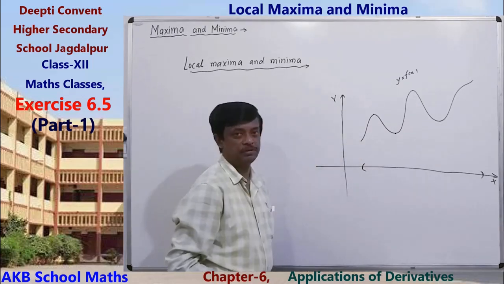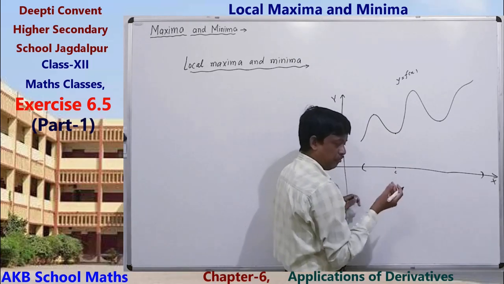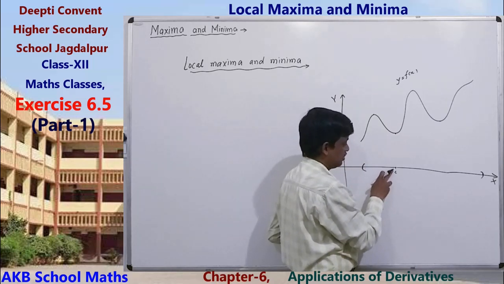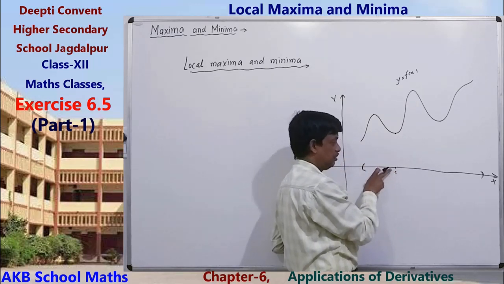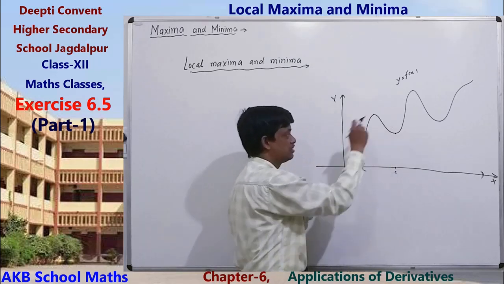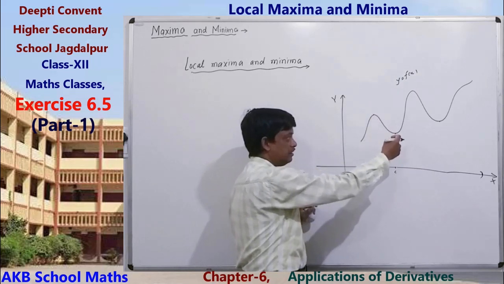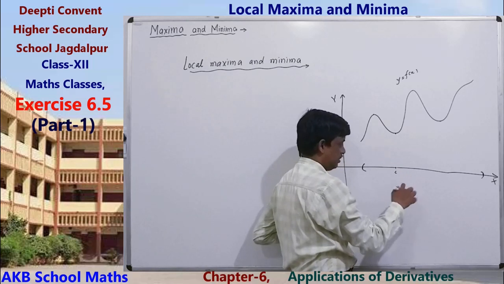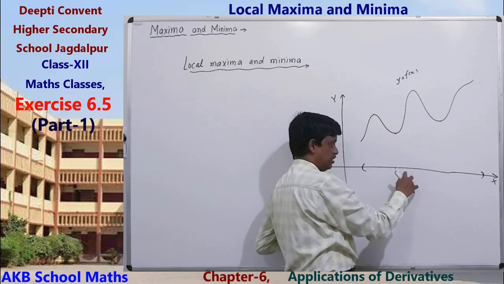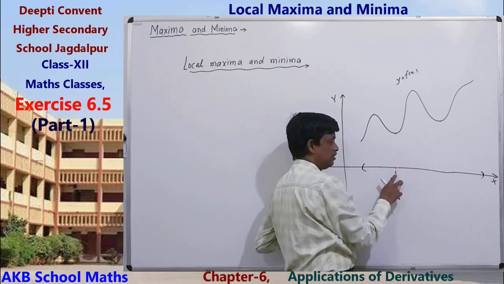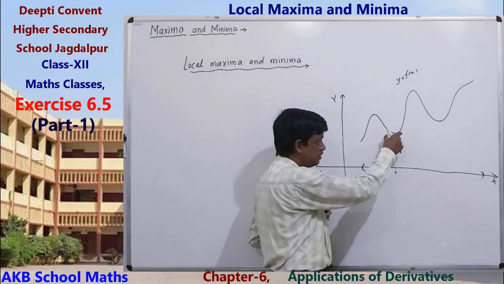So this is local maximum and minimum, meaning at a point C, if at the point just less than C, that is, a point closer to C on the left, the value of the function is greater than the value of the function at C, and at the point closer to C on the right, the value of the function is greater than the value of the function at C, then f(C) is a minimum in this short interval.